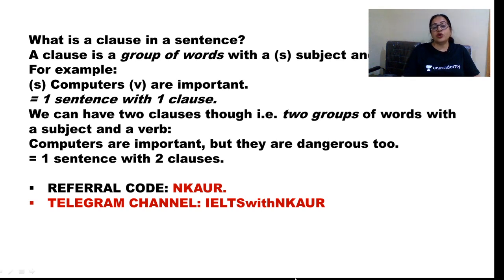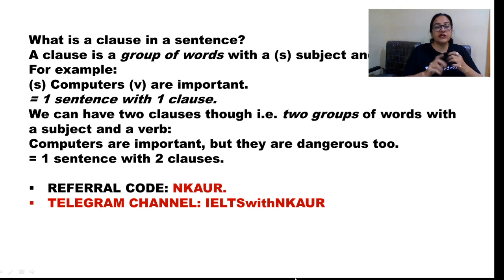We can have two clauses also. There can be two groups of words, each with a subject and a verb, because that is also how we can use clauses. Since computers are important is just one clause, we can make the sentence using two different clauses. You can see from this example: computers are important, but they are dangerous too. So how many clauses does this sentence have? We are adding two different pieces of information to the same sentence.